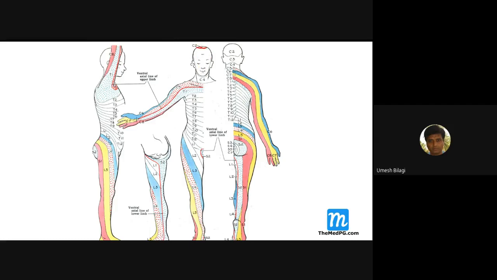Here you can see C2 peeping up at the top, and posteriorly C2 is there. C2 and C3 are occipital. C4 is in the neck. C5, C6, C7 and so on form the brachial plexus.